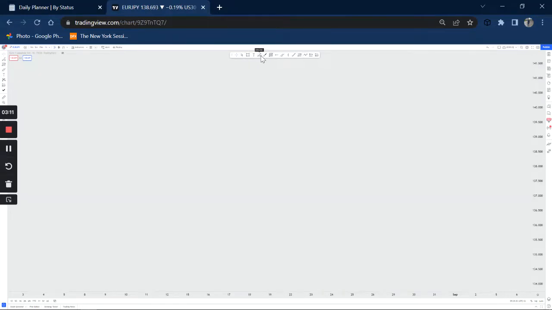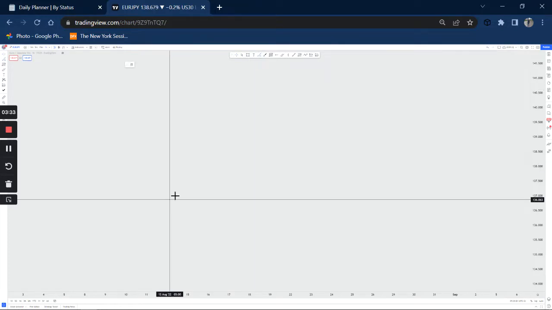So guys, today's video is all about drawing a trend line. The most important thing when drawing a trend line, you must have at least two touches. You heard me right. You must have at least two touches for that trend line to be valid. Once you have maybe 3 or 4 touches, then the trend line is even nicer, because the more touches you get on a trend line, the stronger it gets.